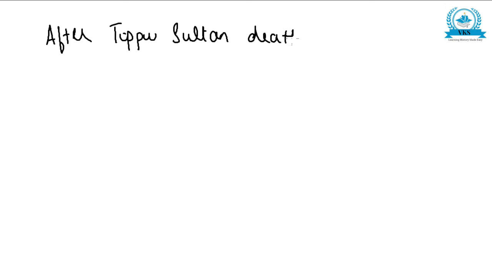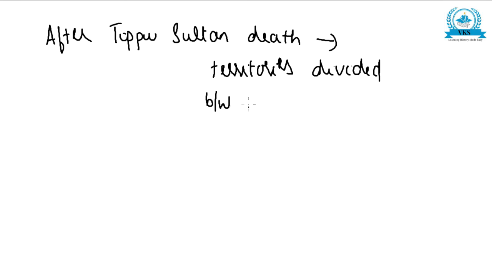So after Tipu Sultan's death, all his territories were divided between the British, Marathas, and the Nizam.